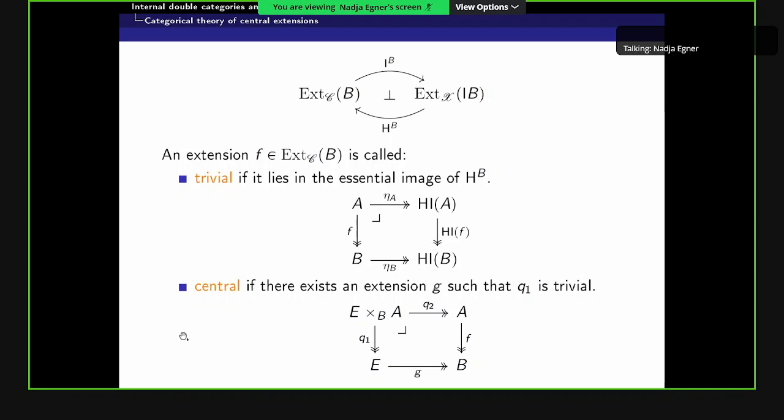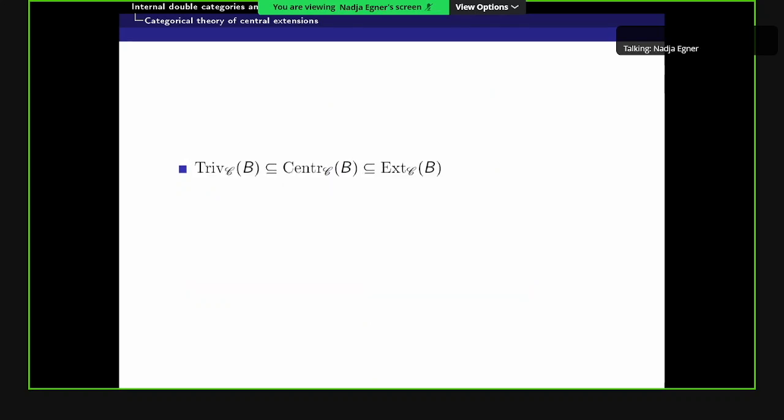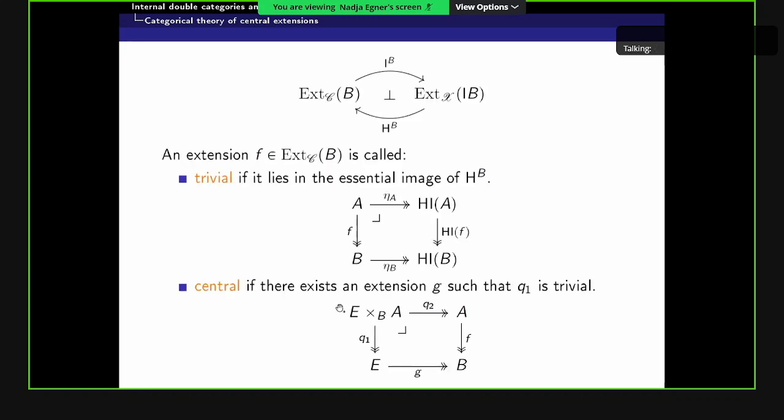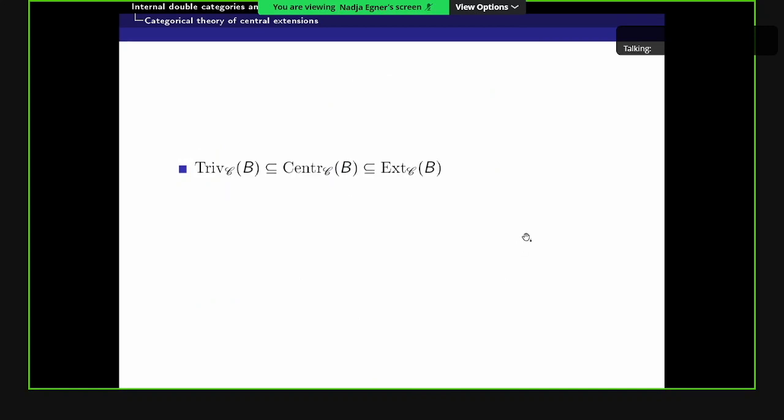And so now one recovers indeed the notions of tree extension and central extension of groups if one takes as T the category of groups and as X the category of abelian groups and the abelianization functor between them. And also in this general setting, one can prove that the tree extensions are included in the central extensions. So the tree extensions are pullback stable. And then here in the definition, we can take G to be F itself.